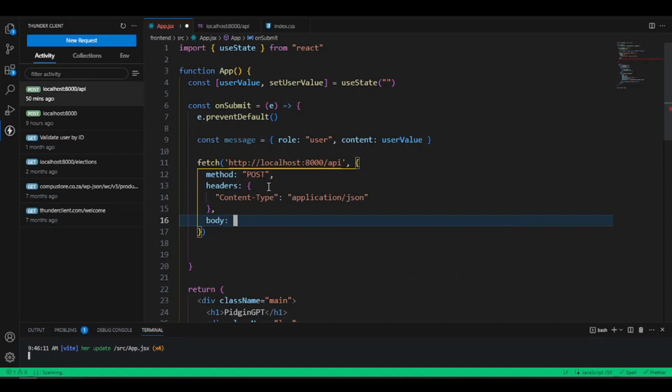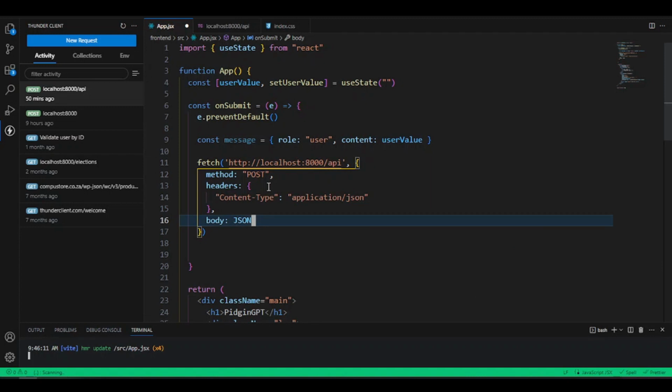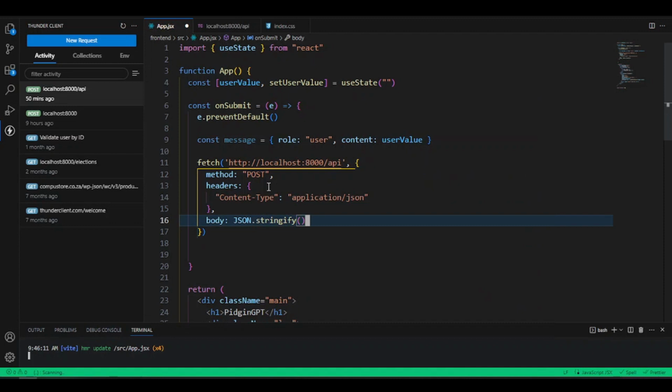Now, once we get that body they run, what you want to do is say we want to run the default or follow com JSON object, but we want to call the stringify on top of them. The stringify method helps us convert them to JSON for us. Whatever object we get, it could pass them as JSON. And of course, which object do we want to pass? We want to pass this object here.